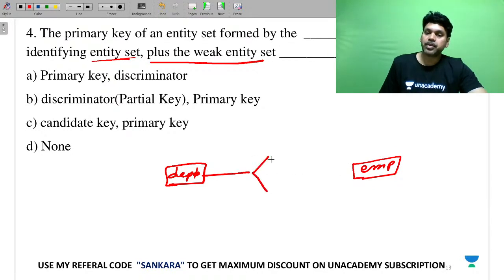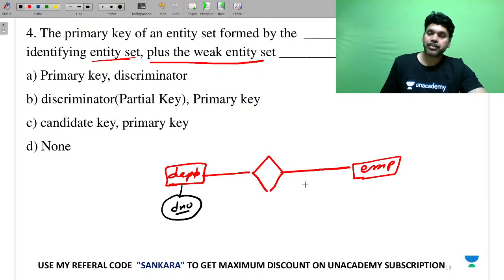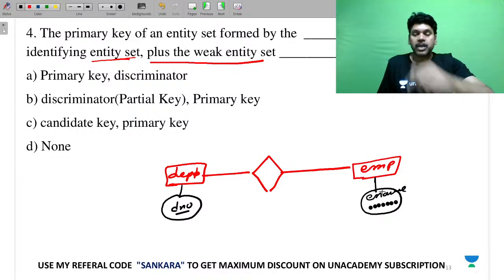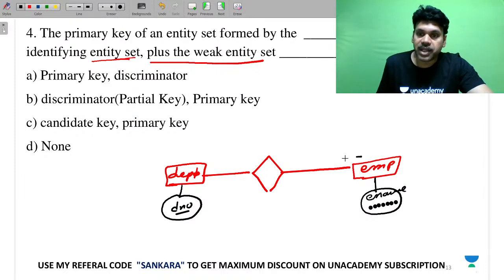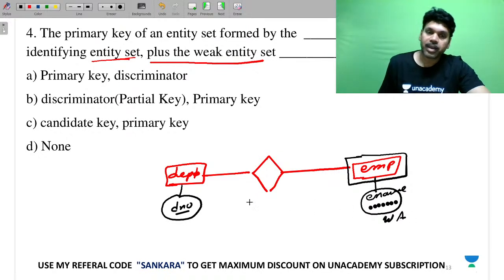And both are trying to participate in the relation. As a department has got a department number and employee has got a partial key, something like employee name. Now therefore, this is a weak entity because which has got weak attribute, and this is a strong entity.